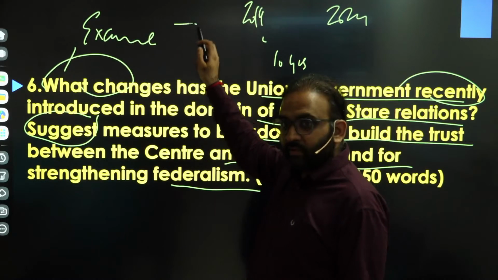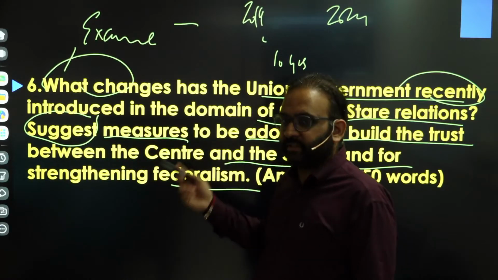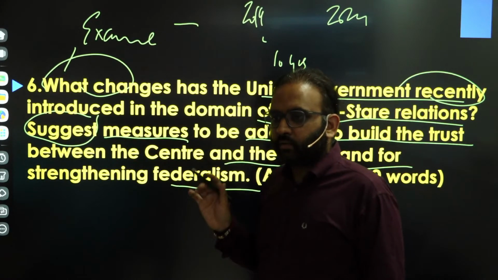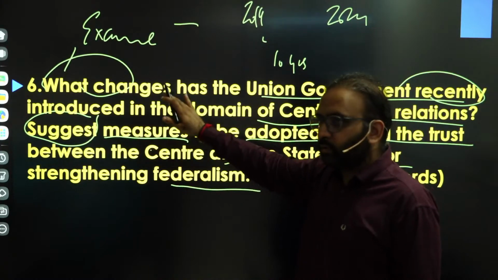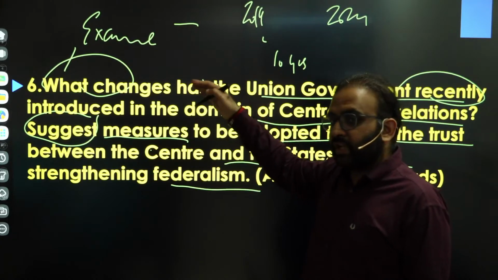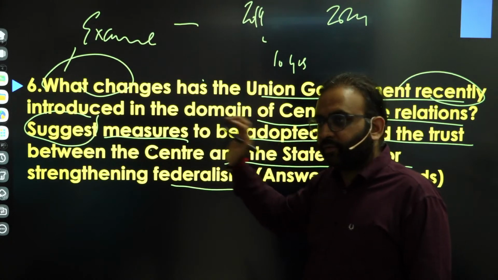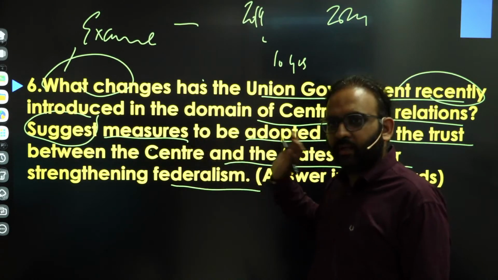You have to just write the changes. Then the other word is "suggest measures." So the point I'm making here is, as per the tailwords of the question, you do not need to write issues, challenges, or importance of changes in center-state relations. You have to just simply describe the changes and then come to the measures.